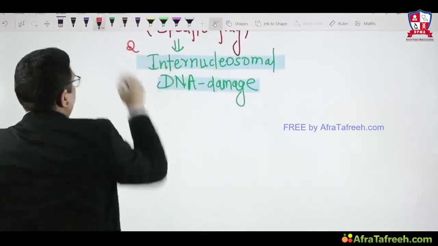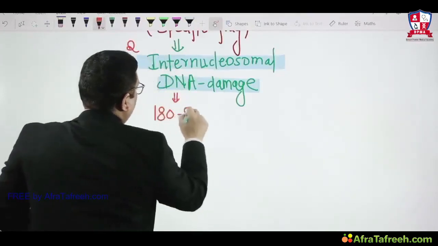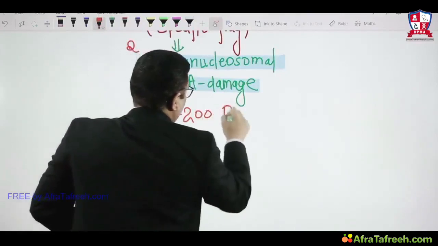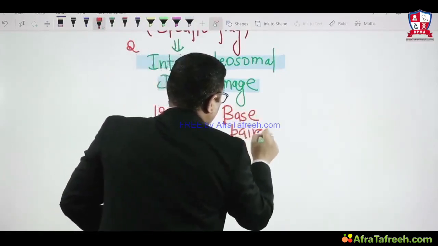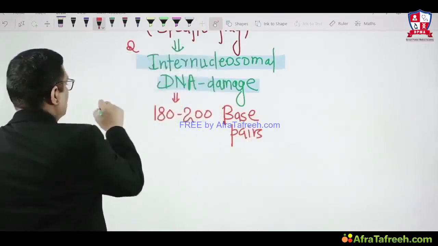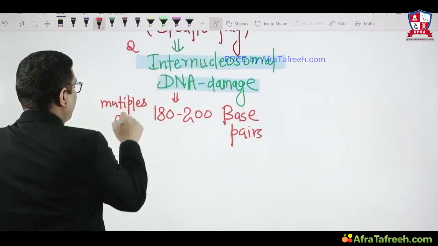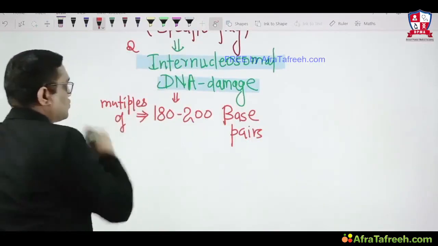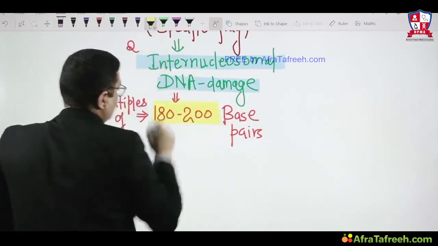The size of the fragment will be in multiples of 180 to 200 base pairs. That is how the question will be asked in future exams.